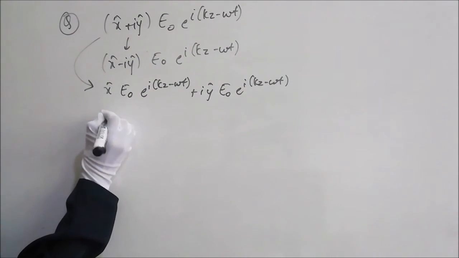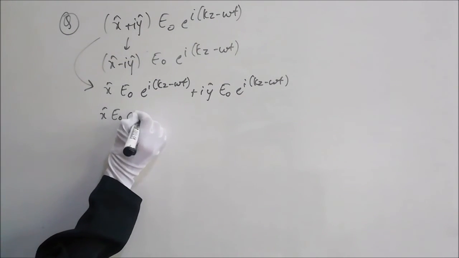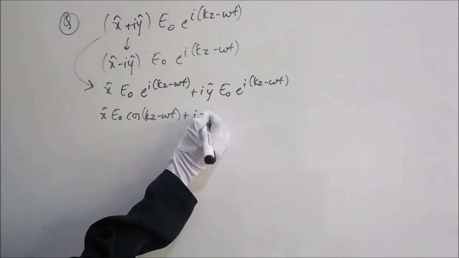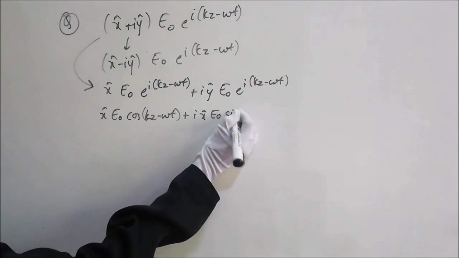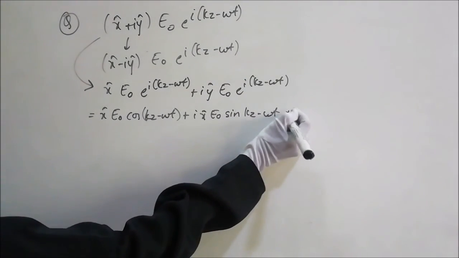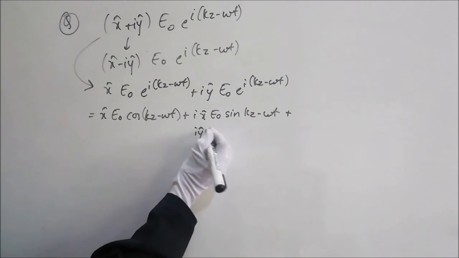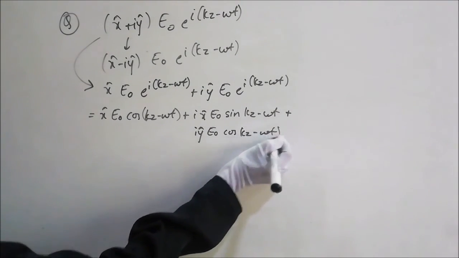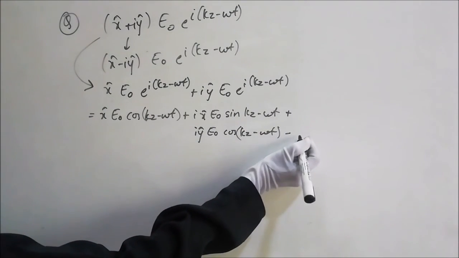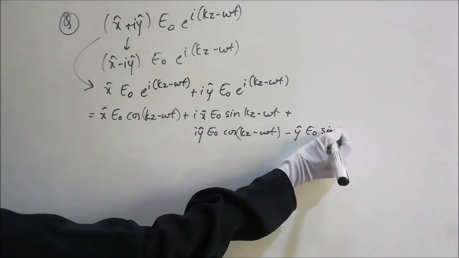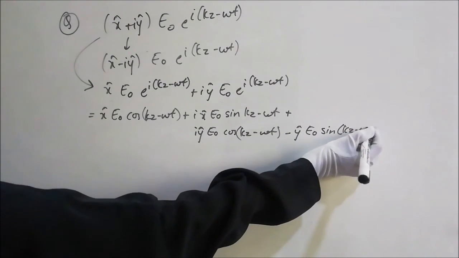Again I'll open this: x hat E naught cos(kz minus omega t) plus i x hat E naught sin(kz minus omega t) plus i y hat E naught cos(kz minus omega t) minus y hat E naught sin(kz minus omega t), since i square is minus 1.